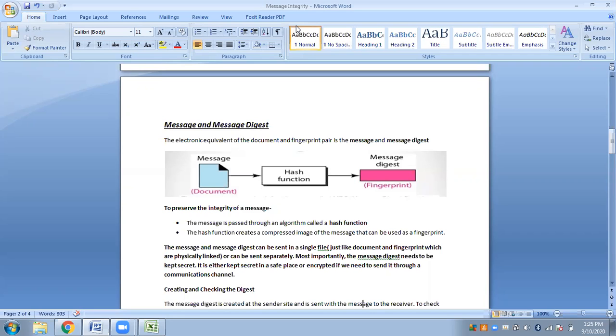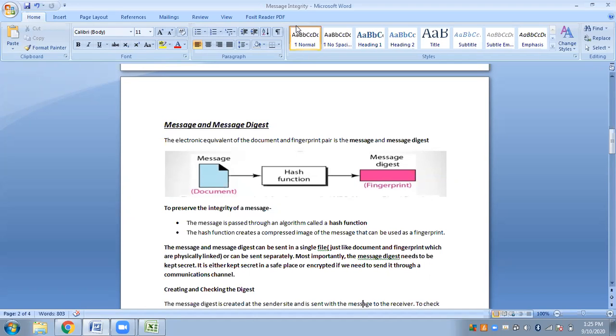So if you see, your fingerprint is physically linked to the document, so it is actually one document which will be sent. Okay, because you have applied your fingerprint on that document, so that will be one single document that will be sent. In case of message and message digest, it can be a single file, where you have the message and on top of that you have the digest attached. It can be a single file, or it can be sent separately, but this is not possible in case of conventional fingerprints, because you cannot send your fingerprints in a blank paper. You have to give your fingerprint on that document that you have written.